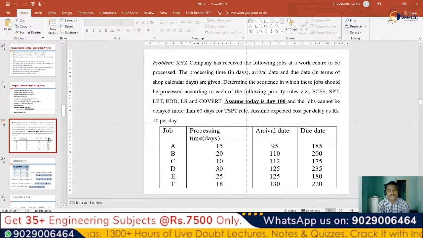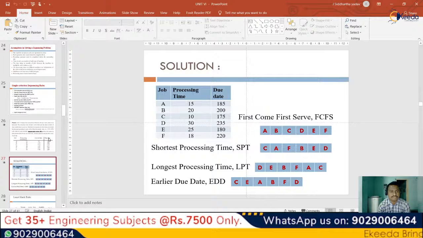The arrival and due dates are 95 to 185, 110 to 200, 112 to 175, 125 to 235, 125 to 180, and 130 to 220. Based upon that, as per our processing time data, we will be having the first come, first served solution.